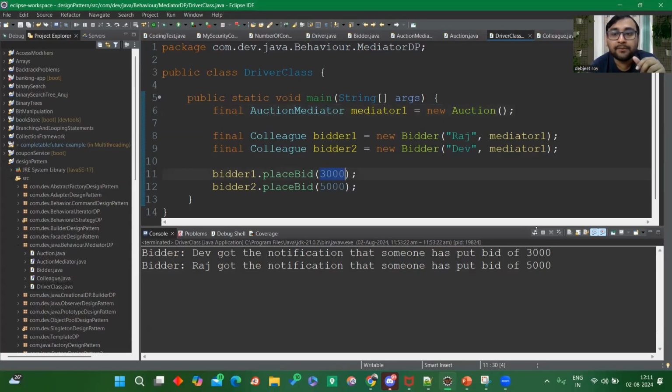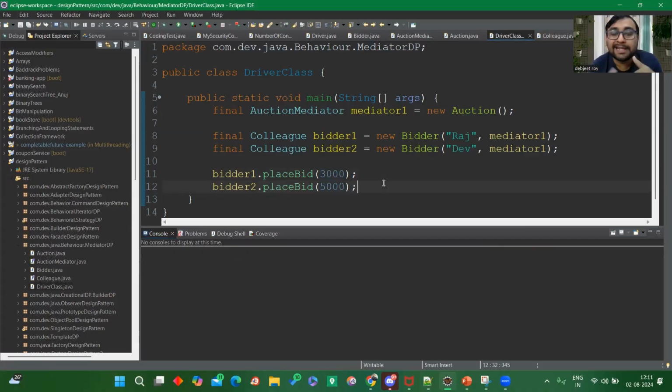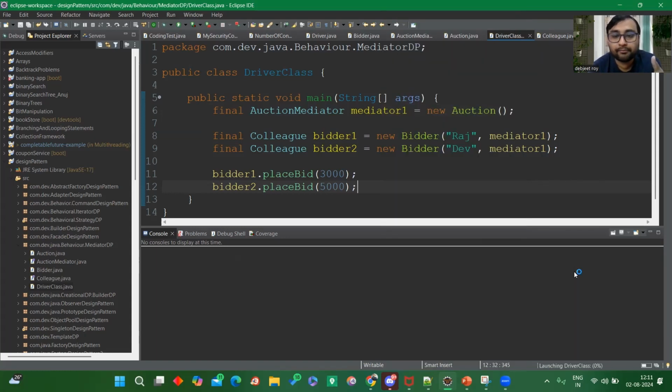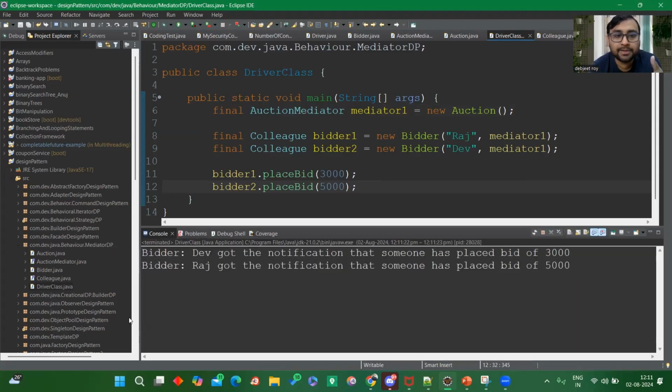Let's suppose bidder one, Raj, is placing a bid of 3,000 rupees. Then Dev should get notified that Raj has placed a bid of 3,000 rupees. And if Dev is placing a bid of 5,000 rupees, Raj should get notified upon that. So if I run this, here, if you see, Dev got a notification that someone has placed a bid of 3,000 rupees.